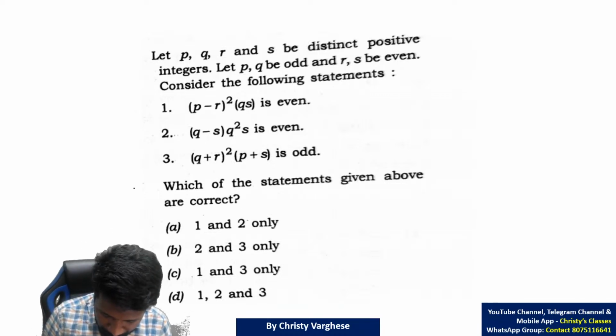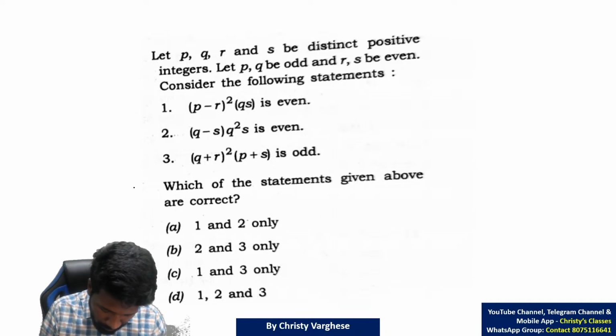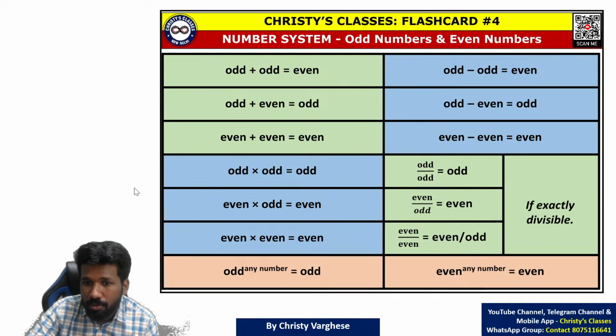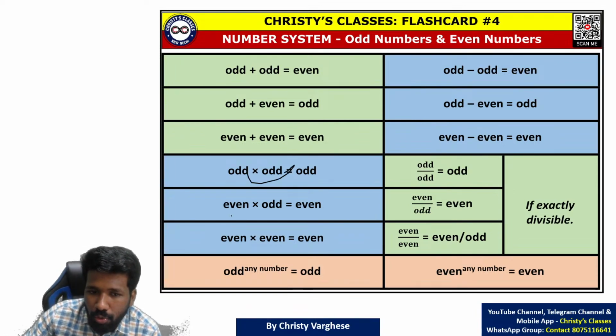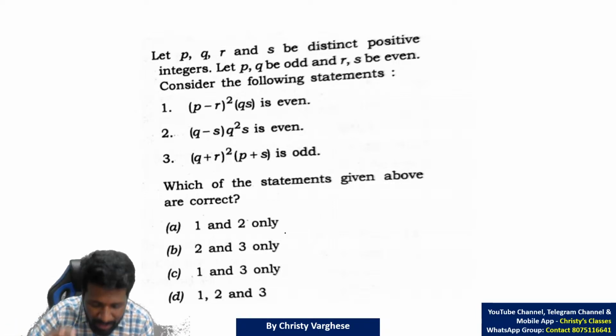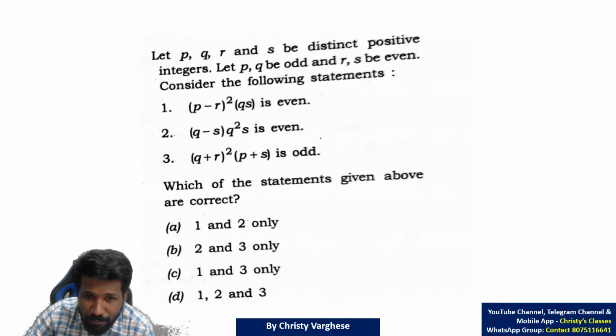Okay, so this question I will explain. We have seen these kinds of questions before also. This idea of odd into odd, even into odd, even into even was enough to finish this question. And this can be done very easily if you look at it carefully.